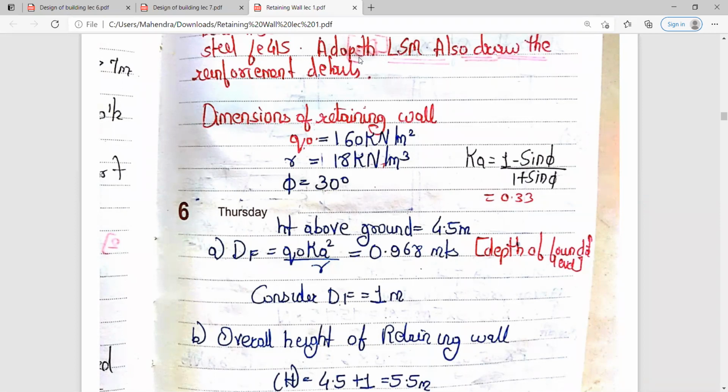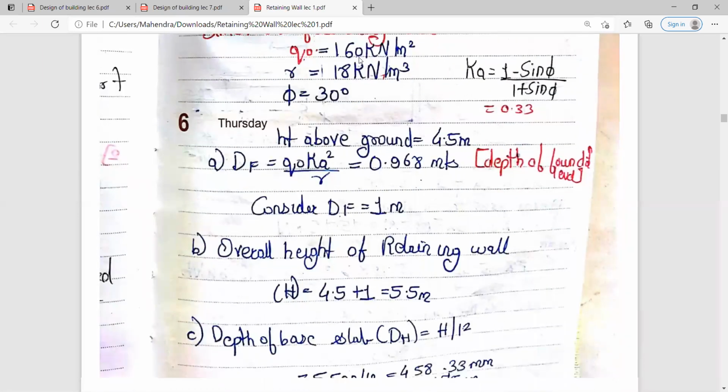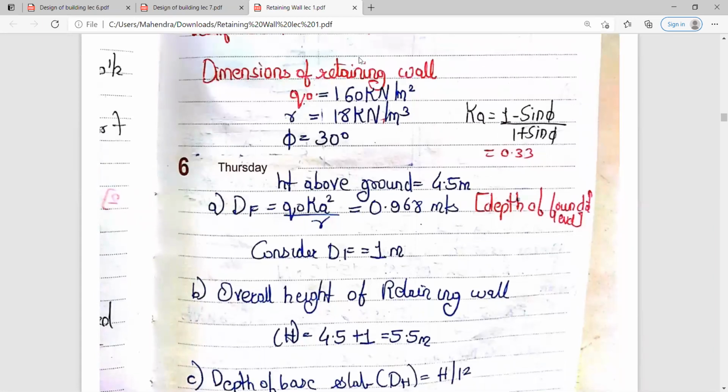You will get the depth of foundation level as 0.968 meter. You have to consider approximately as 1 meter. So the overall height of the retaining wall will be 4.5 plus 1, that is 5.5 meter.